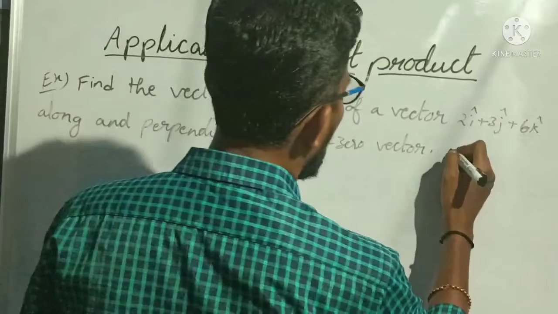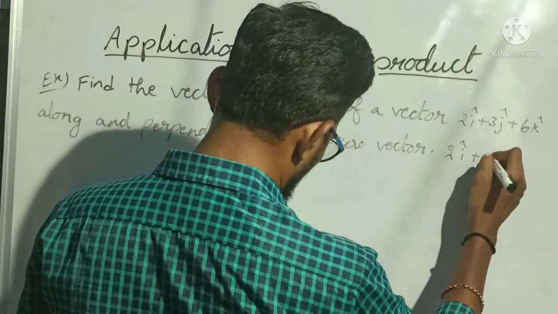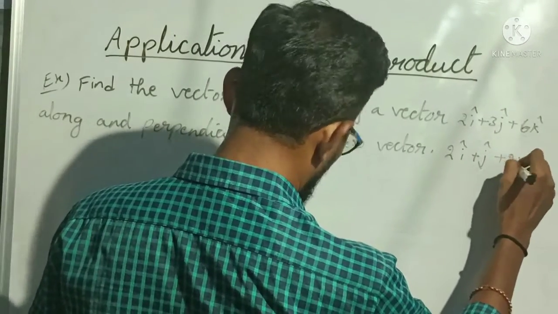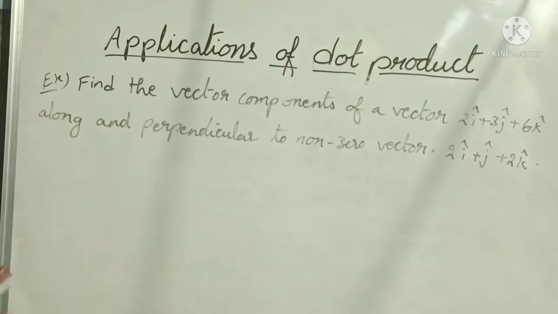What is that vector? 2i cap plus j cap plus 2k cap. Here no options are there. Let us do this problem directly.